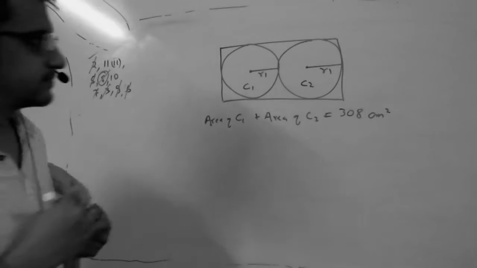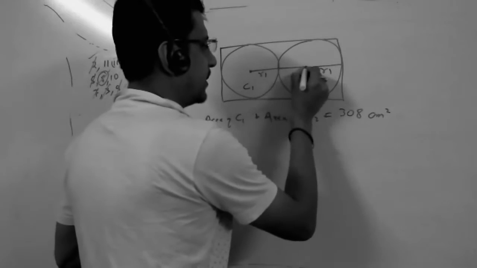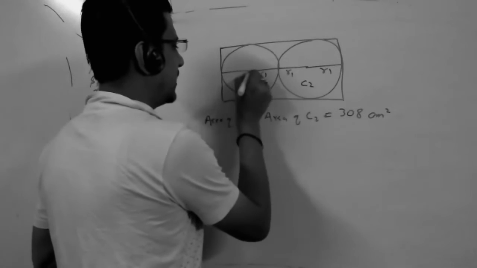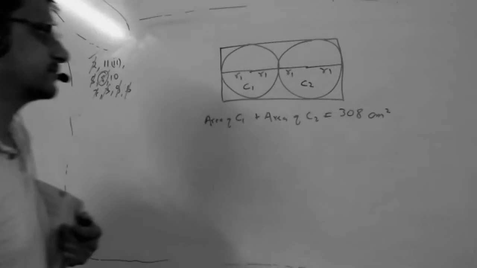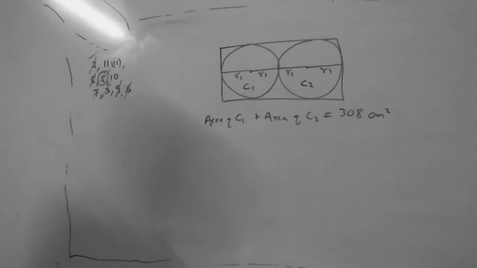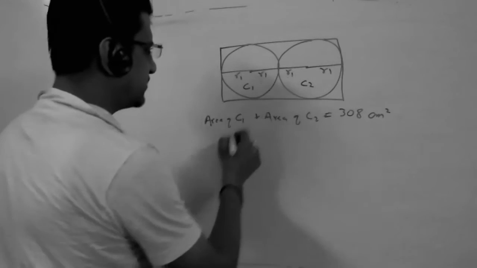And this is R1 and this is R1. Correct? So area of C1 is what?